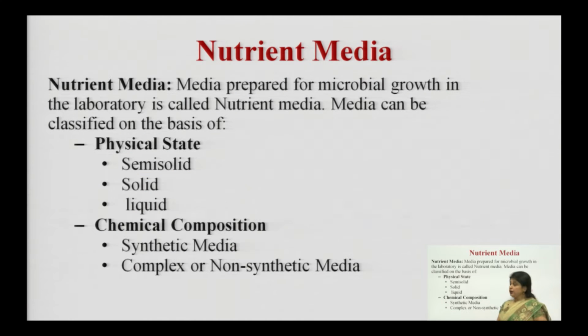After that, nutrient media. We can classify our nutrient media based on various categories also. Media which are prepared for microbial growth in the laboratory is called nutrient media, which we prepare in the lab so that we can grow microorganisms. That media is actually known as nutrient media. How can we classify that media? First, physical state. Second, we can also classify on the basis of chemical composition.